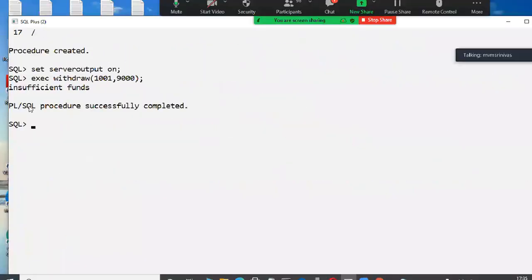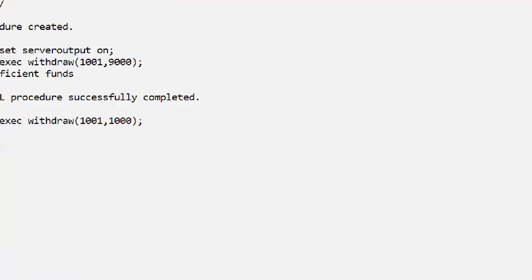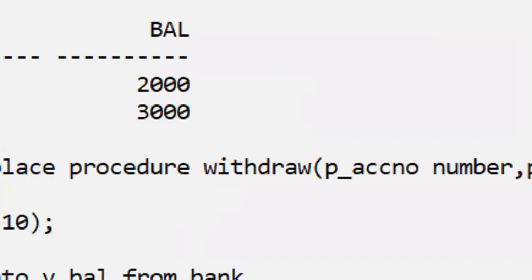Now observe it here. Again I try to write an EXEC, something like withdraw, just for idea purposes only. These procedures and all these things, you don't have an idea of really. My account number is 1001. I am withdrawing 1,000 rupees, for example. Whenever I try to withdraw 1,000 rupees, it is possible. Why? Because my account balance is 2,000 rupees, and 1,000 rupees is less than 2,000 rupees.